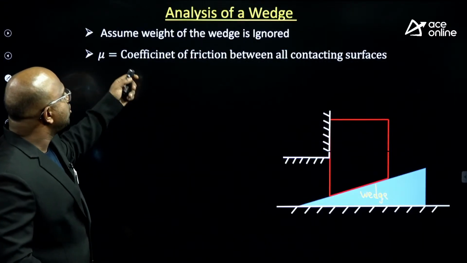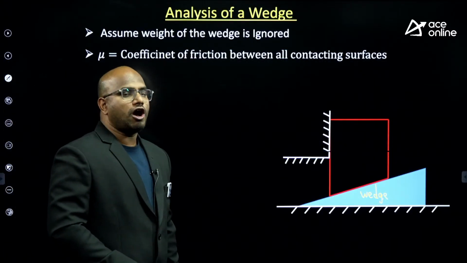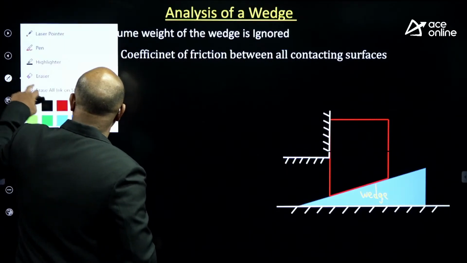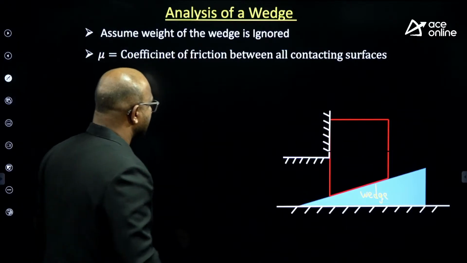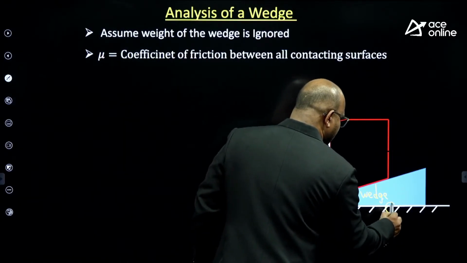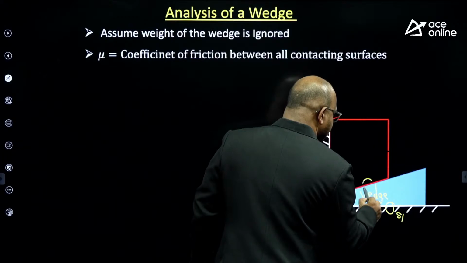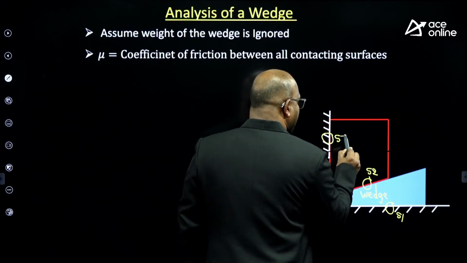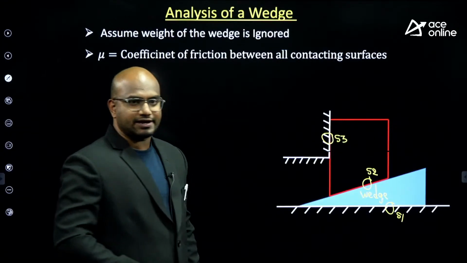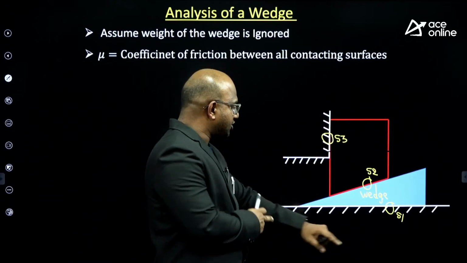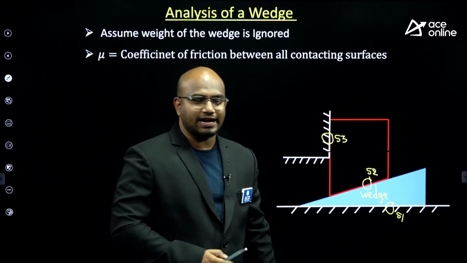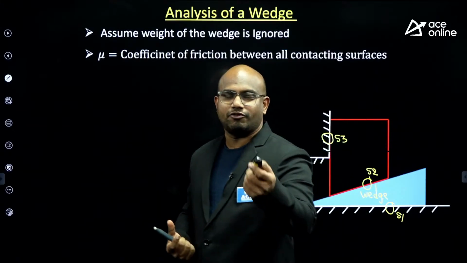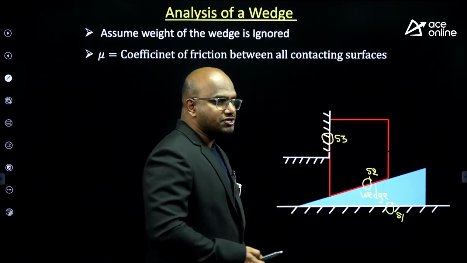Next, mu equals the coefficient of friction between all contacting surfaces. If you take this example, how many surfaces are in contact? Observe carefully. Assume this is surface 1, this is surface 2, this is surface 3. We have 3 surfaces in contact. Every surface has a coefficient of friction.